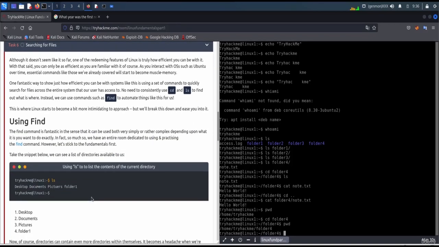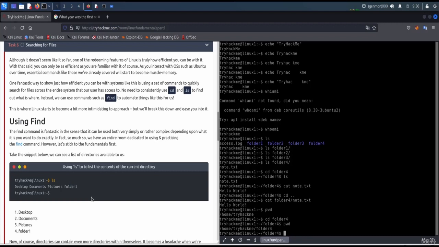Searching for files. Although it doesn't seem like it so far, one of the redeeming features of Linux is truly how efficient you can be with it. With that said, you can only be as efficient as you are familiar with it, of course. As you interact with an OS such as Ubuntu, over time, essential commands like those we have already covered will start becoming muscle memory.